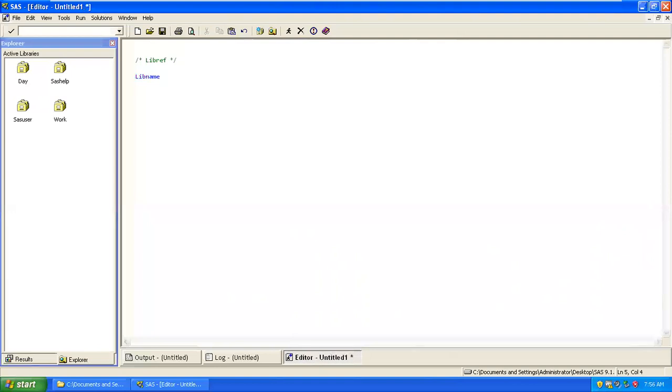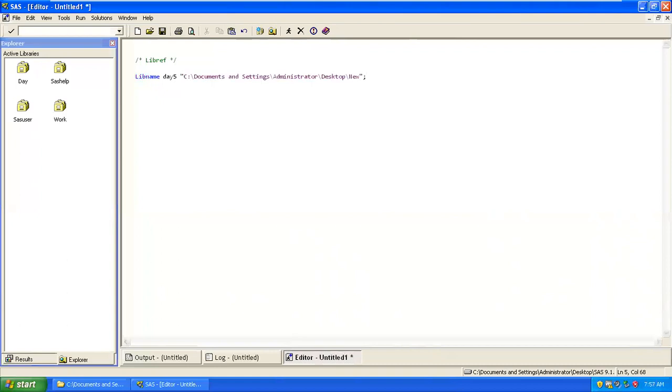Why are we using it? When you are traveling to client places for doing any calculation, you should not create your permanent library. If you have created a permanent library over here, and you close your application and open it again, it will remain the same, correct? And people who have access to the system can access and view your file. So I always use a libref where I can create my own library called day5, and I'll give the location of that particular file.